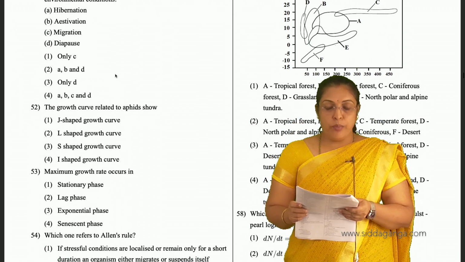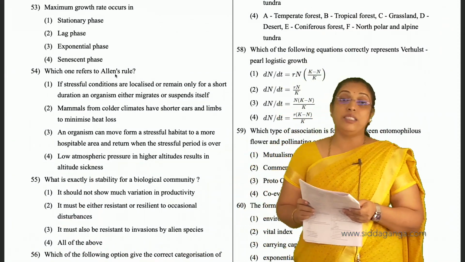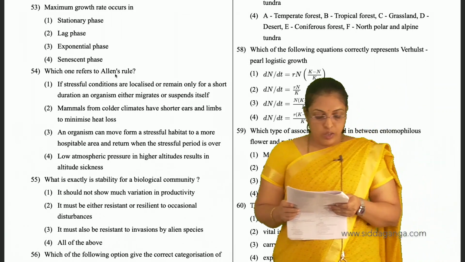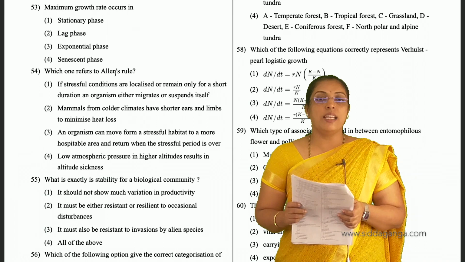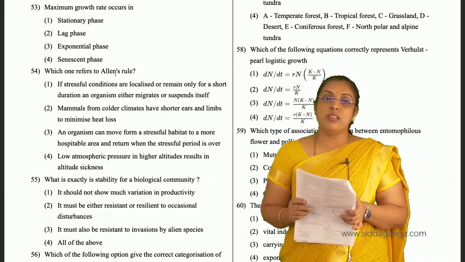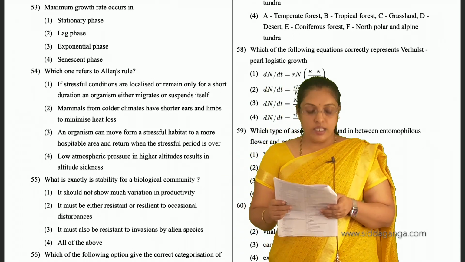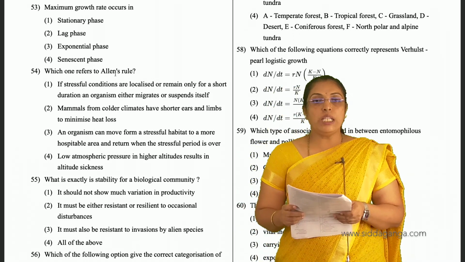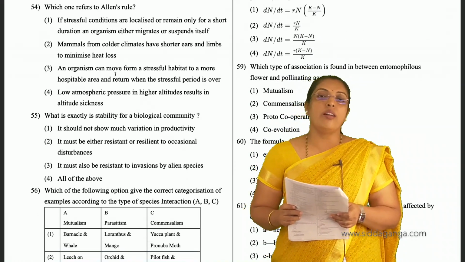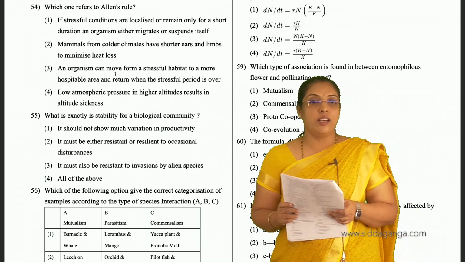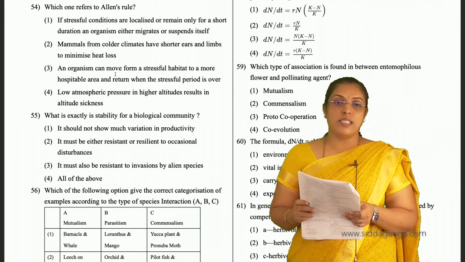Then 53, maximum growth rate occurs in, they have given stationary phase, lag phase, exponential phase and senescent phase. So the maximum growth rate occurs in exponential phase. Third is the answer. And we know Allen's rule. Allen's rule tells us mammals from colder climates have shorter ears and limbs to minimize heat loss. For 54th, second is the answer.